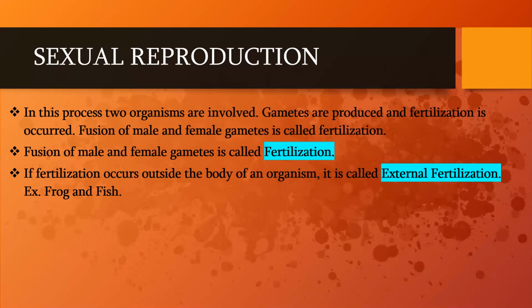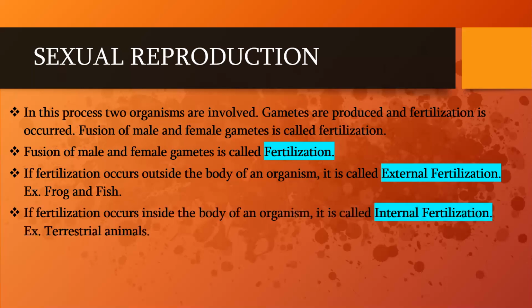So based upon the mode of fertilization, if fertilization happens outside the body of an organism, it is called external fertilization. For example, aquatic organisms like frog and fish. So we have observed external fertilization in frog and fish. If fertilization occurs inside the body of an organism, it is called internal fertilization.